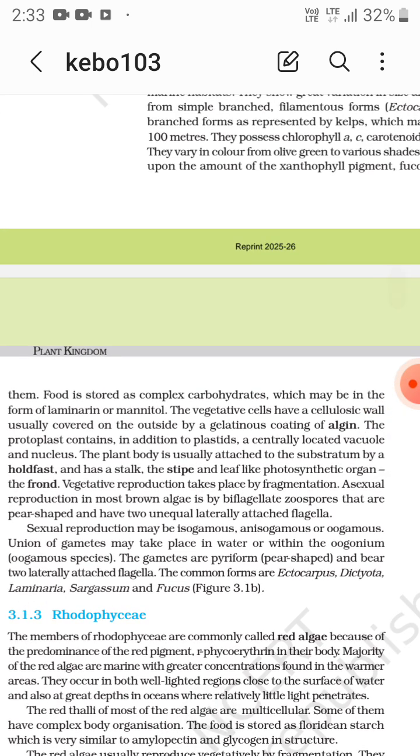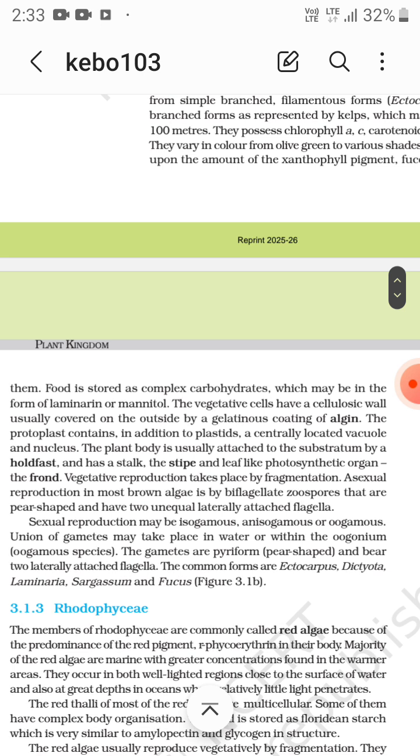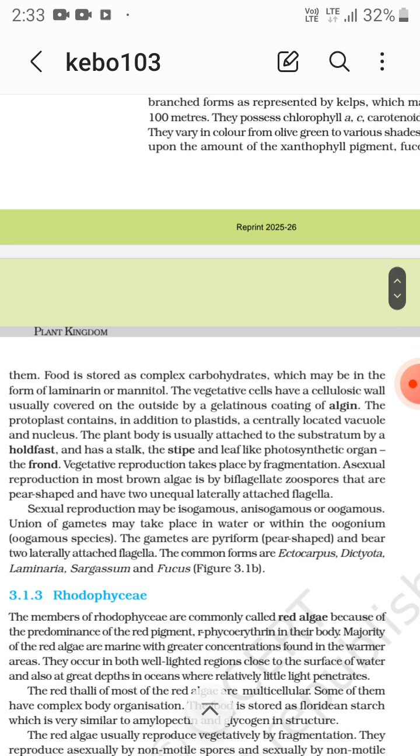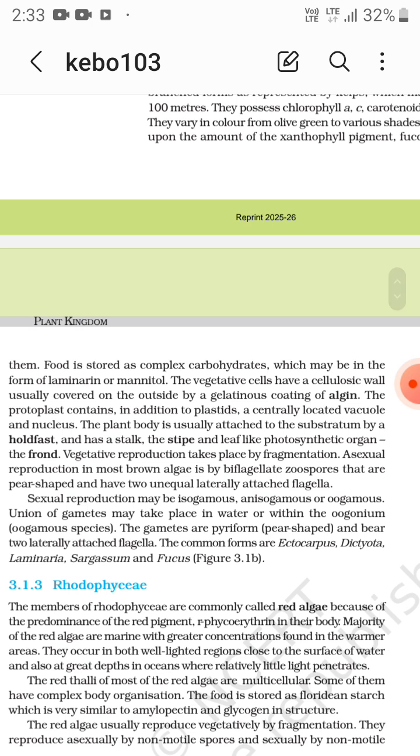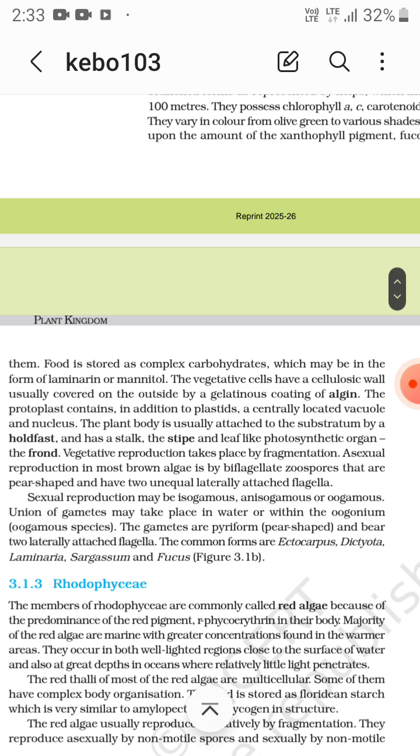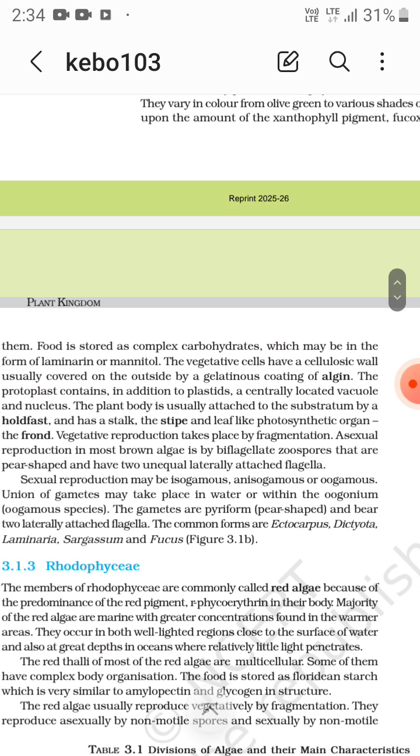Food is stored as complex carbohydrates, which may be in the form of laminarin or mannitol. The vegetative cells have a cellulosic wall usually covered on the outside by a gelatinous coating of algin. The protoplast contains, in addition to plastids, a centrally located vacuole and nucleus. The plant body is usually attached to the substratum by a holdfast and has a stalk, the stipe, and a leaf-like photosynthetic organ, that is the frond.